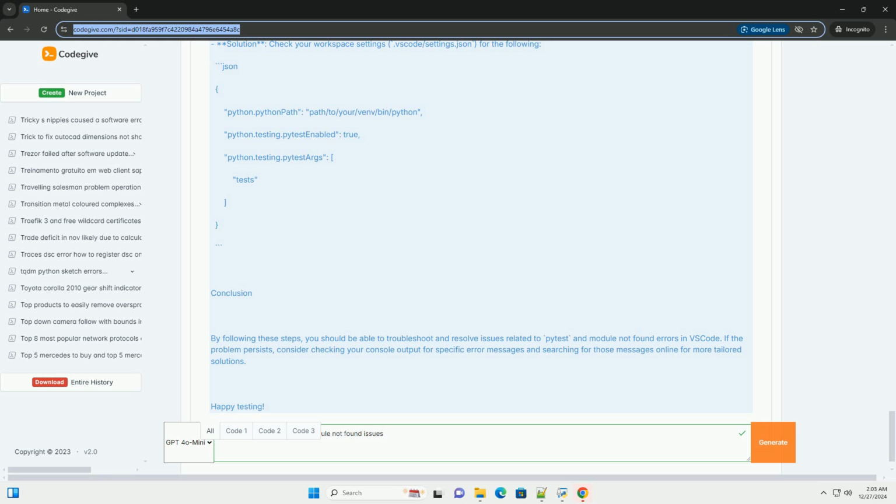pytest and module not found errors in VS Code. If the problem persists, consider checking your console output for specific error messages and searching for those messages online for more tailored solutions. Happy testing!